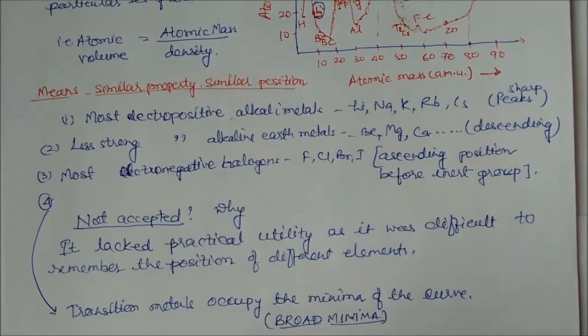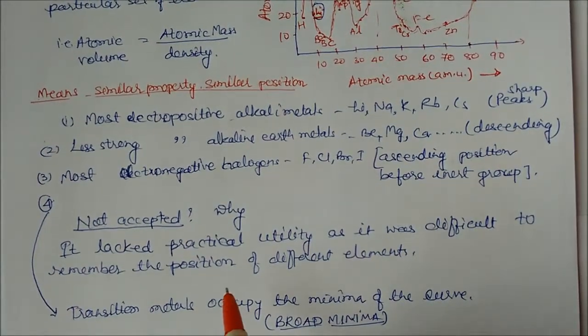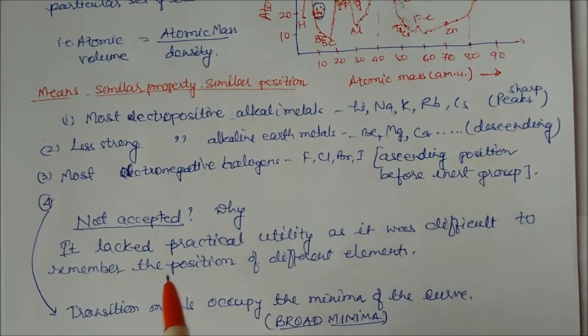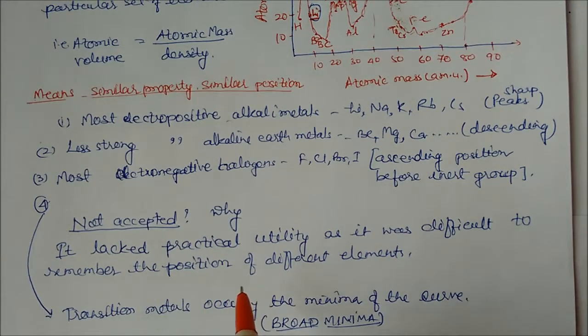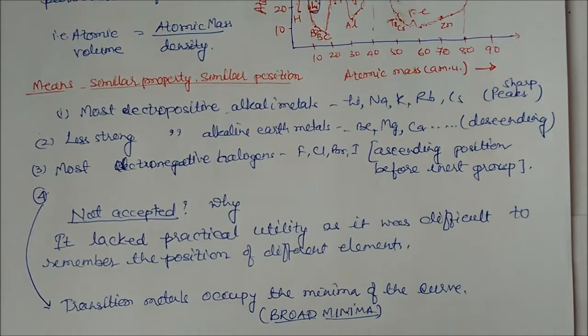So these are some of the properties found by Mr. Lothar Meyer. But why was it not accepted? It was not accepted because it lacked practical utility, as it was difficult to remember the positions of the different elements by looking at the peaks. So this was not accepted at all.